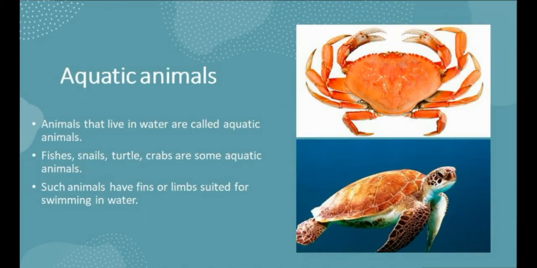Next topic is aquatic animals. Animals that live in water are called aquatic animals. Fishes, snails, turtles, and crabs are some of the aquatic animals. Such animals have fins or limbs suited for swimming in water. The webbed feet of a duck and the paddle-like flippers of a turtle help them to push back water while swimming. Fishes and crabs have gills that help them to breathe in water.